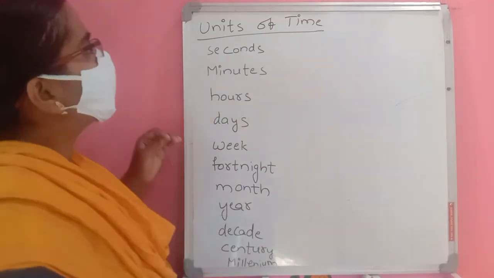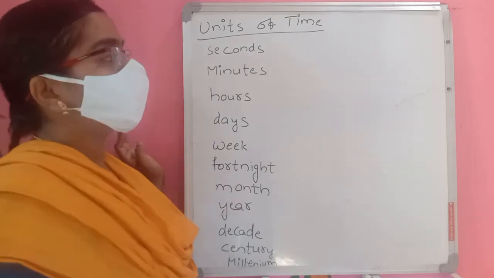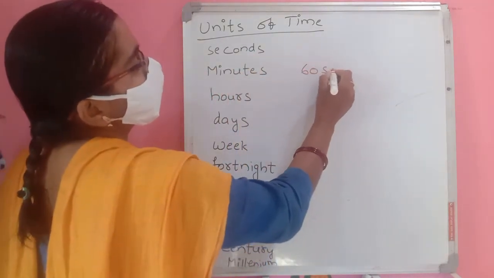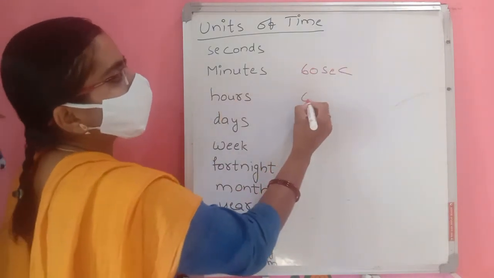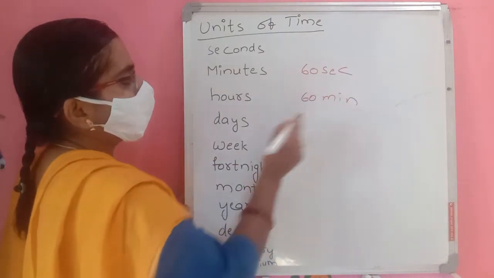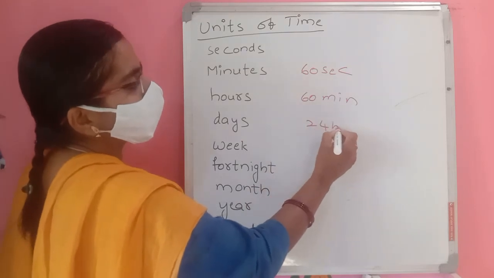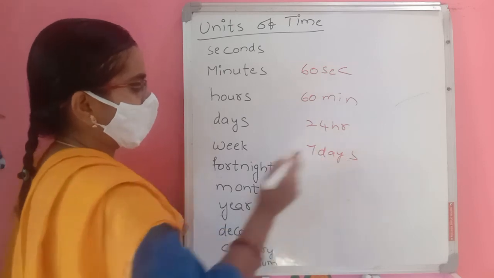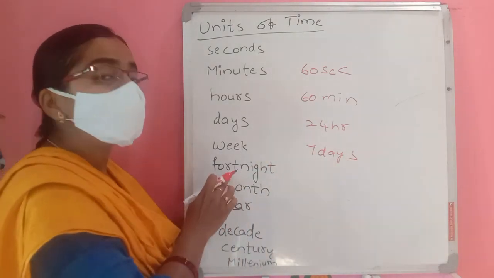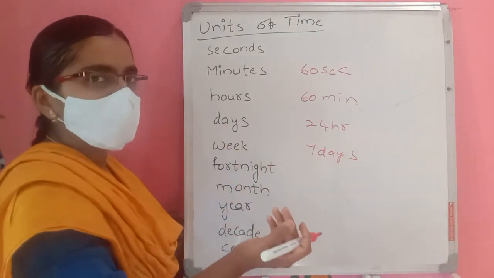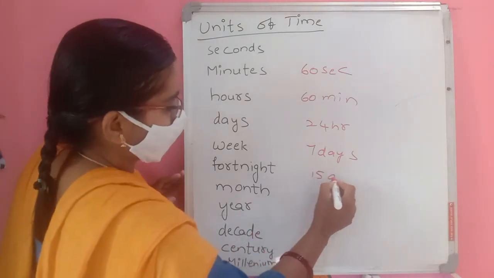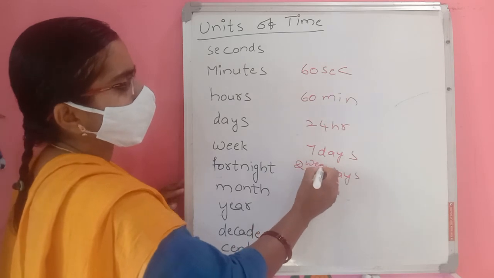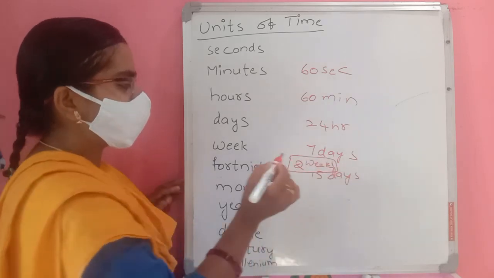Now, units of time. For time we have so many units. Seconds, minutes: 1 minute means 60 seconds. Hour means 60 minutes. Day means 24 hours. Week means 7 days. Fortnight means 14 nights, two weeks, simply 2 weeks, about 15 days.